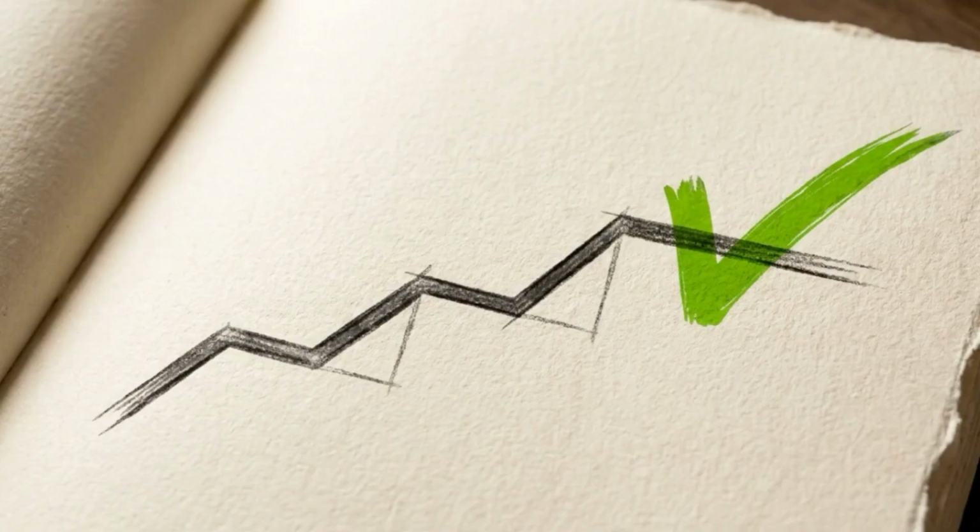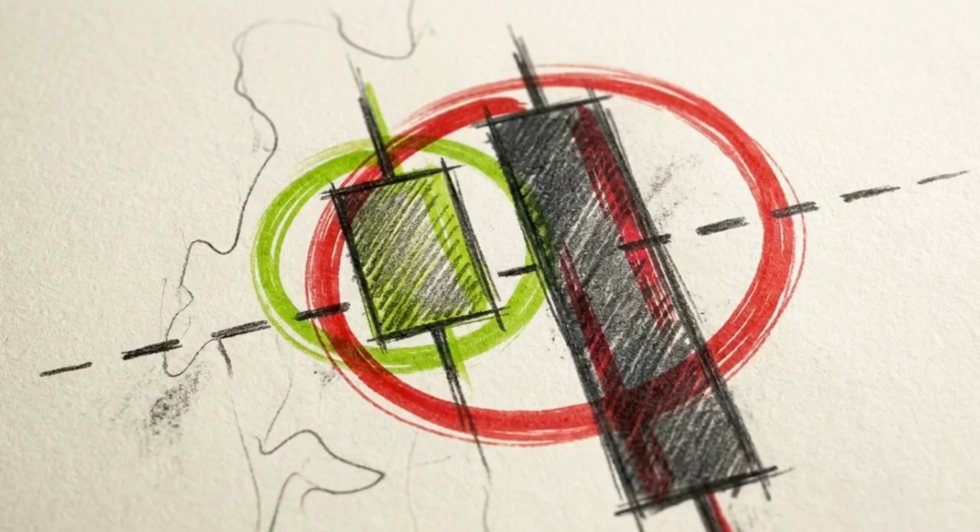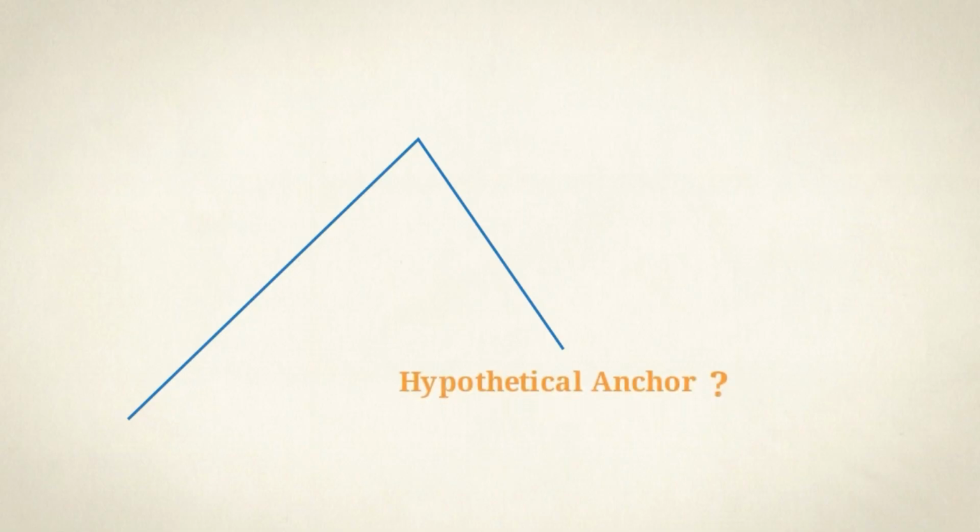Identifying these patterns on a textbook diagram is easy, but if you attempt to trade this idealized path in the live market, you will blow your account. Real markets are designed to trap traders who act on unconfirmed signals. To avoid those traps, we require strict validation.